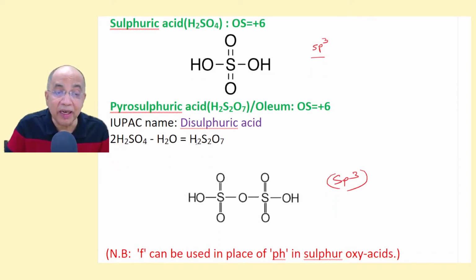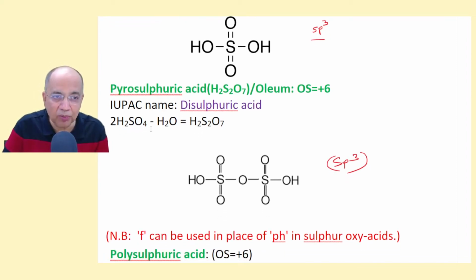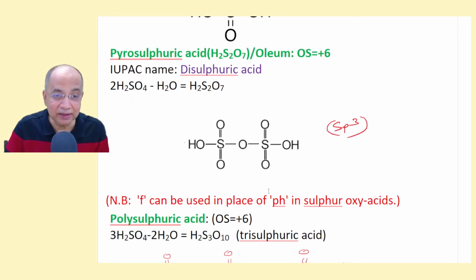Pyro means it is a dehydrated dimer. You take 2 sulfuric acids and remove water. It will become H2S2O7. You need not remember it. Pyro means you take 2 -ic acids and remove 1 molecule of water. This is H2S2O7, and the oxidation state remains the same, +6 and +6. No change.